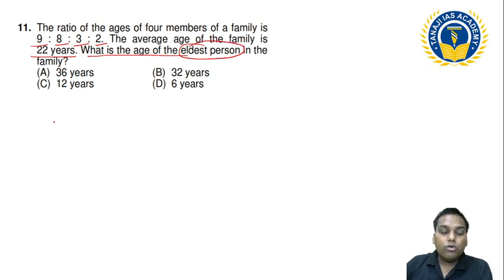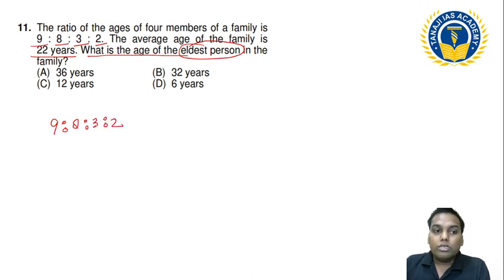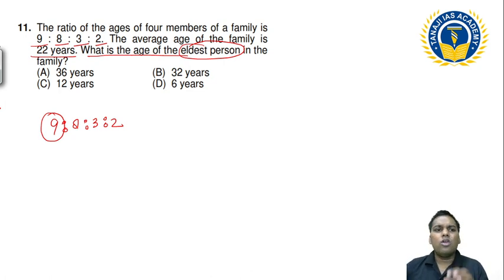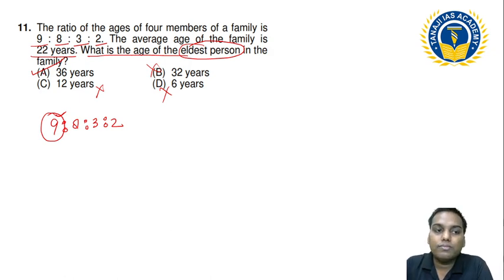So if I know there are 4 persons, 9:8:3:2, maybe some of you have got the answer. What is the eldest person? Eldest person is 9, and 9 is a multiple of a prime number. So can I say whatever the value of this eldest person, that will be a multiple of 9? So this is not a multiple of 9, this is not a multiple of 9, this is not a multiple of 9. There is only one option left with a multiple of 9, so option A is my answer.